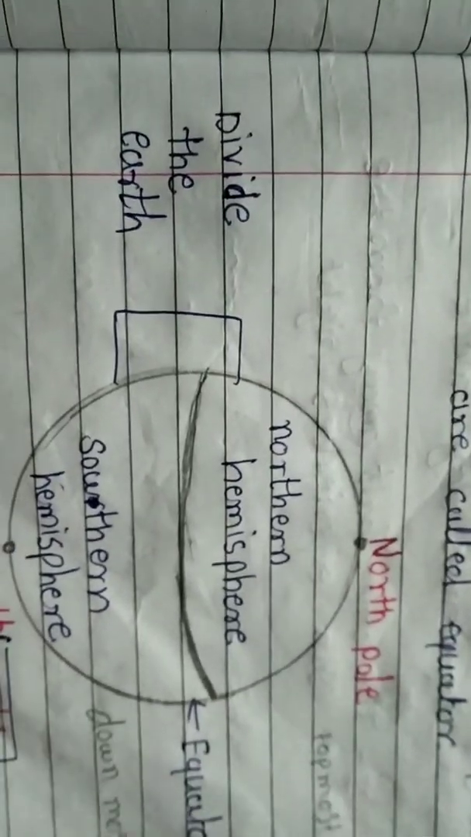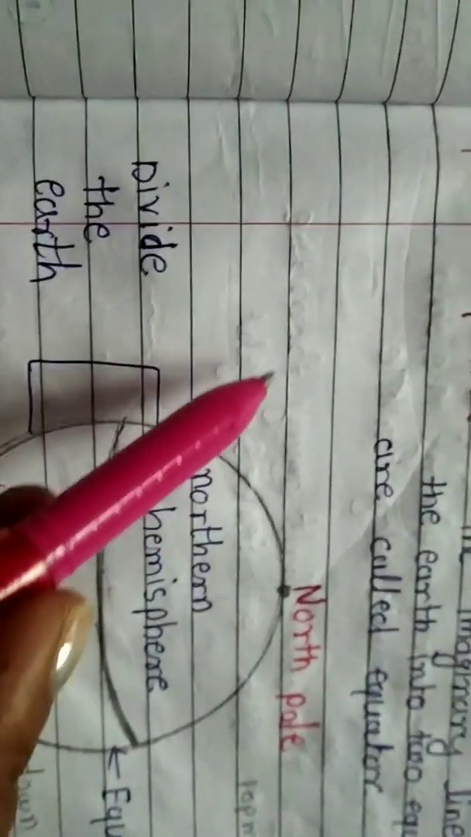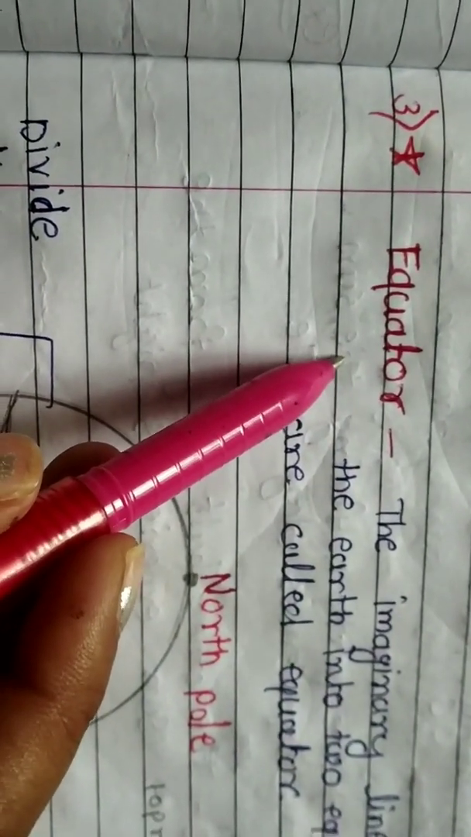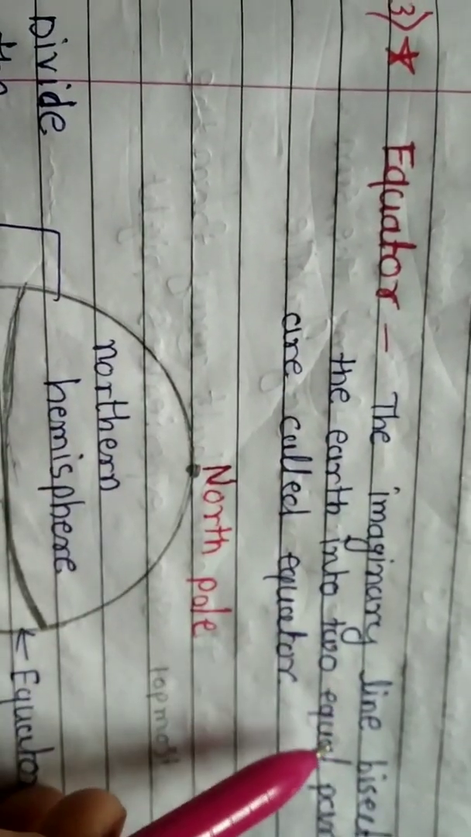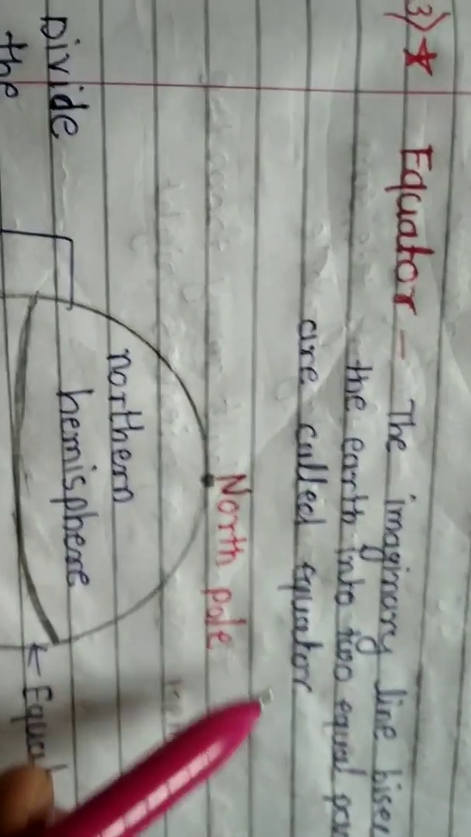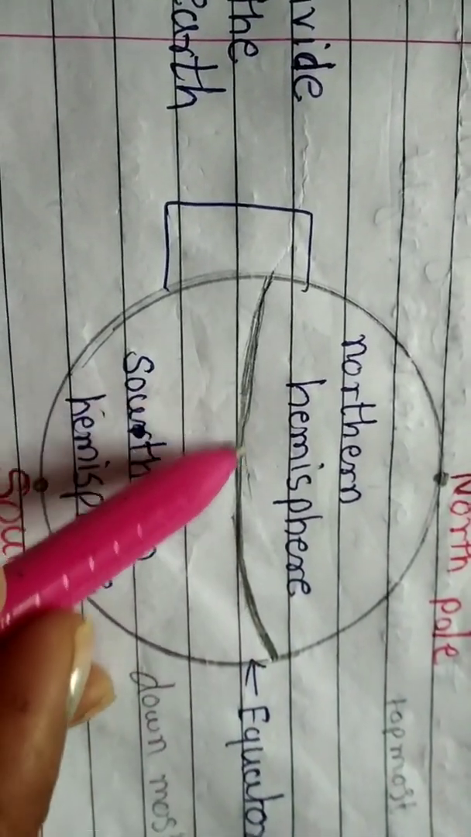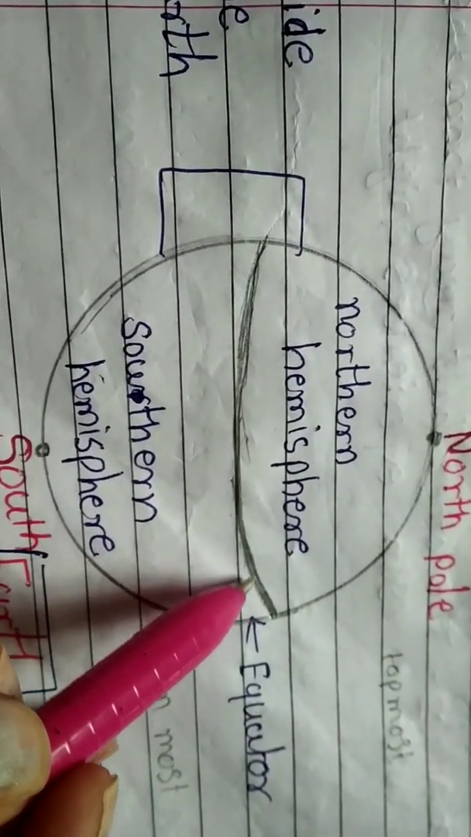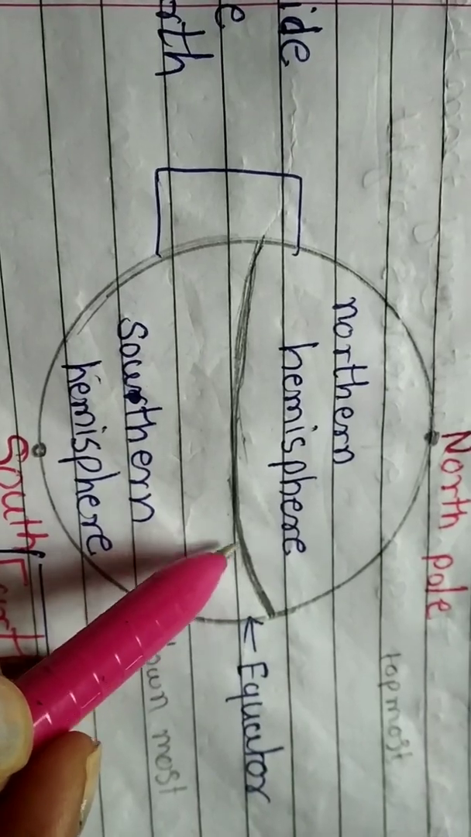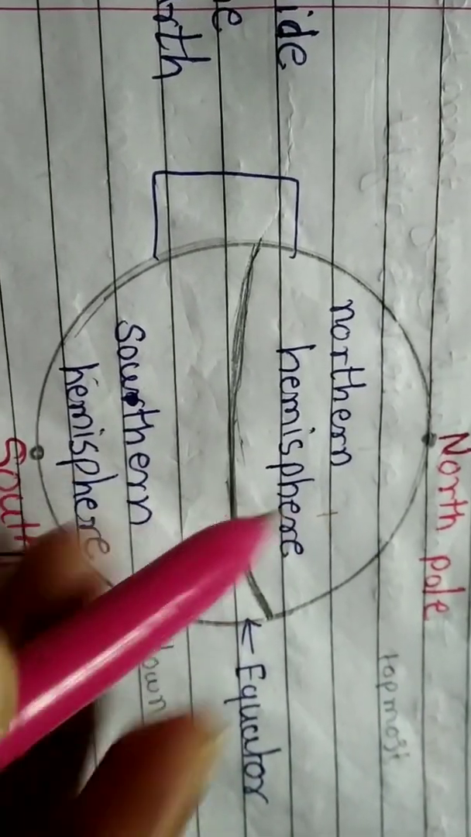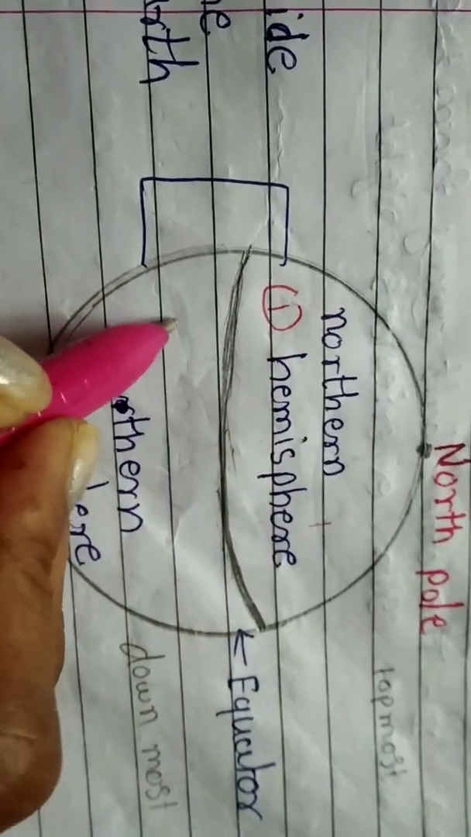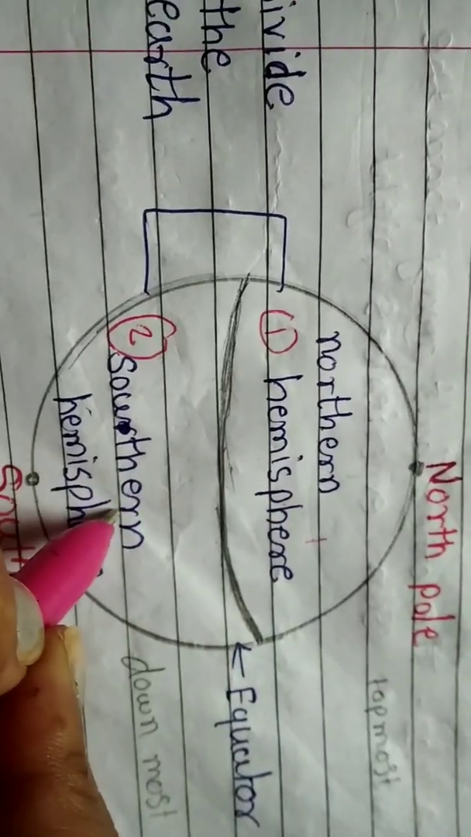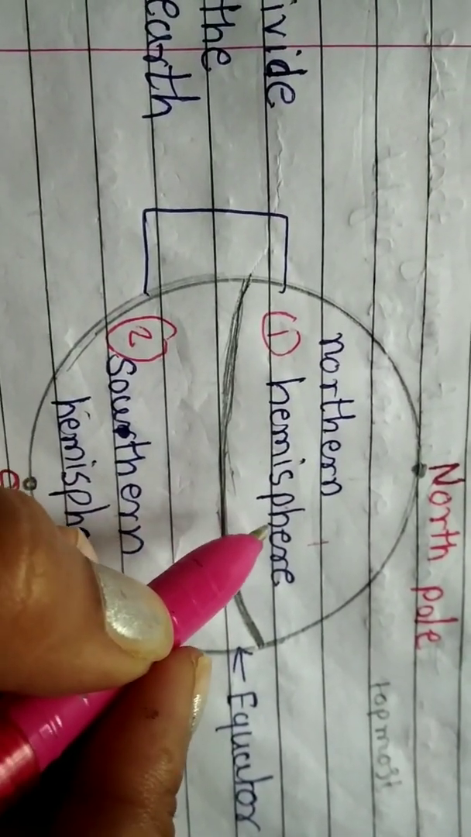Now students, our next topic is equator. So what is the equator, students? Keep in mind, it is very important. The equator is the imaginary line that bisects the earth into two equal parts. You can see here a line, it is the equator line that I am going to show you on the globe. First understand this, it is the equator line. The equator line bisects the earth into two equal parts, part 1 and part 2. It means the equator line divides the earth into two equal parts.